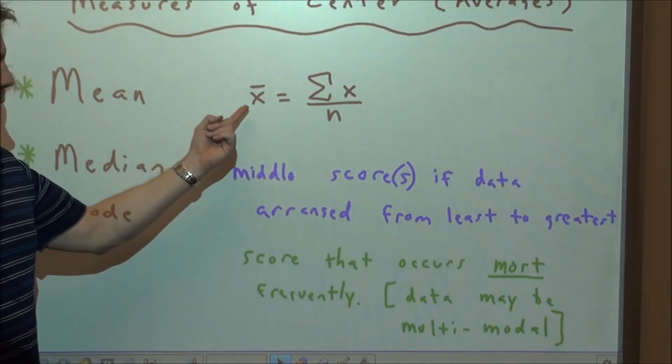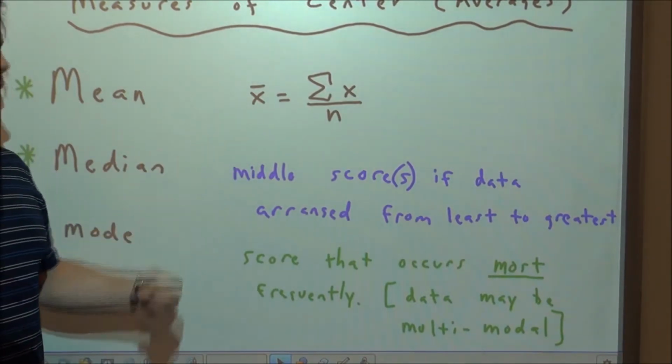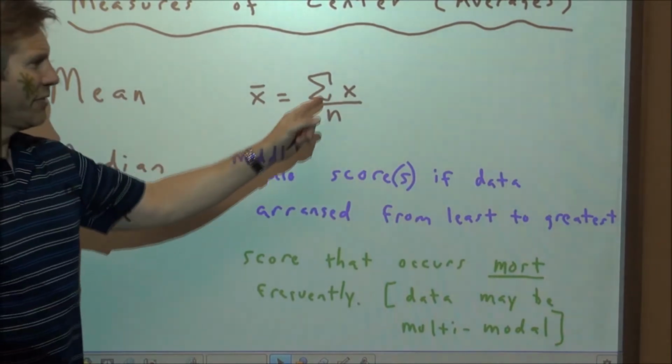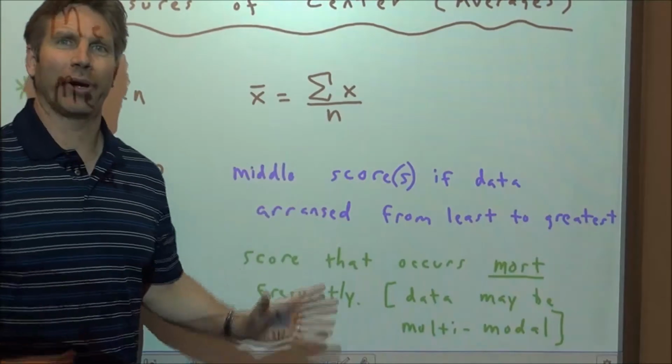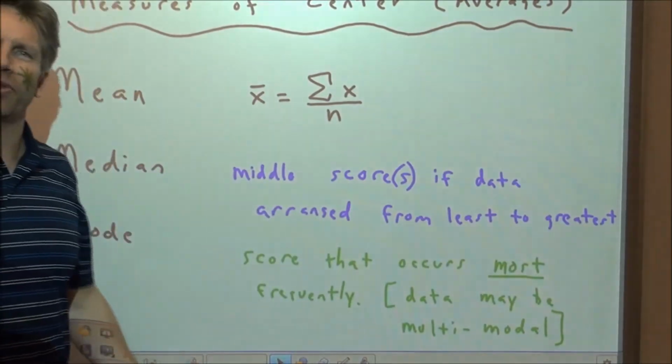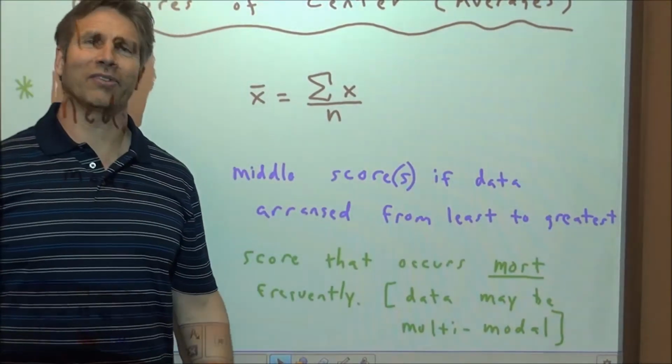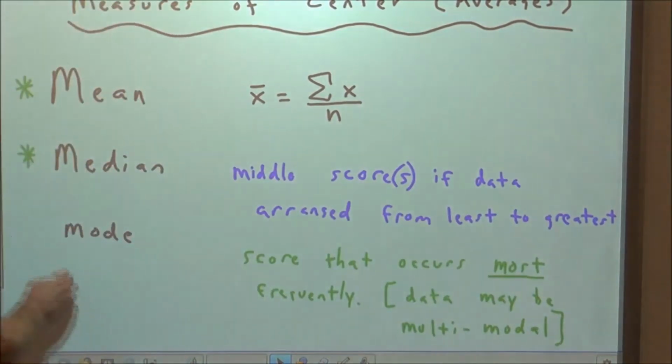Now, this is the way we define the mean average. It's x bar, and it equals the summation of x divided by n. So all that's saying is add up all the scores and divide by however many you have. We just make things look more complicated in the world of statistics so that we can feel better about ourselves.